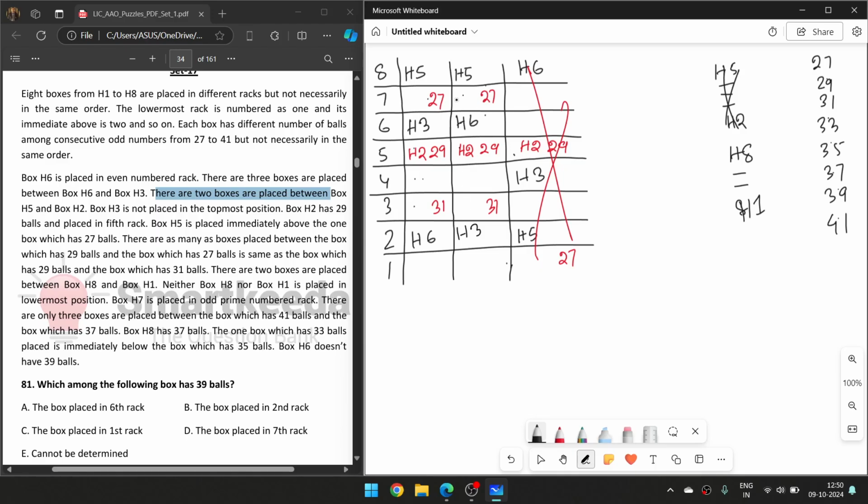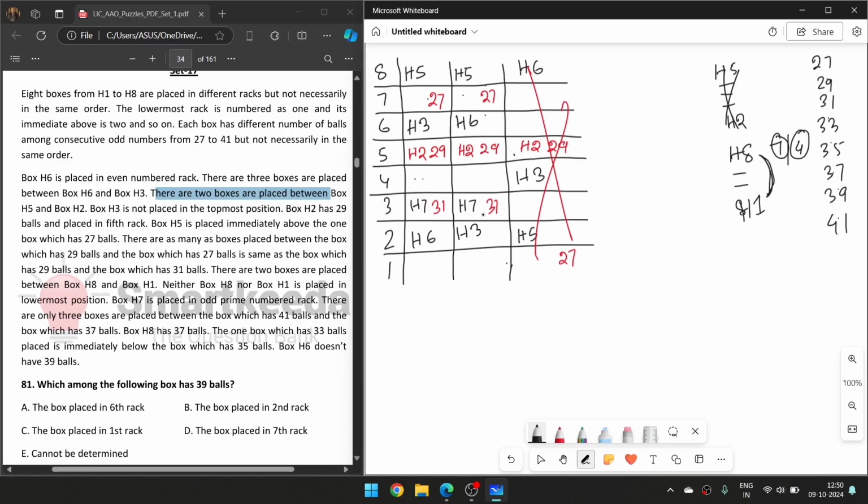So there is one possibility, there's either H8 or H1, and this must be placed between 7 and 1 2, so 4. Okay, 7 and 4, I can see these two possibilities. Now H7 is placed on an odd prime number rack. Okay, H7 odd prime.